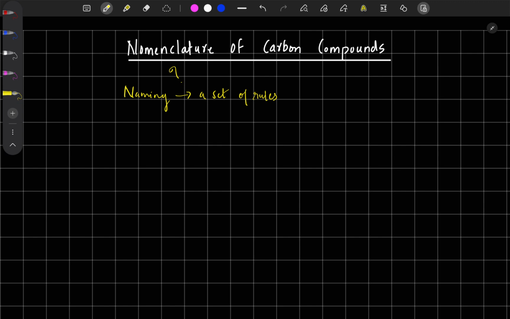In chemistry, the importance is that there are a lot of compounds, and if we start to give random names to these compounds, it will become a very big problem. It will be difficult to identify which compound people are referring to. That is why a system for naming was a must. A system of naming compounds became important.